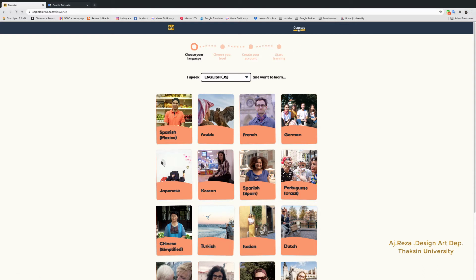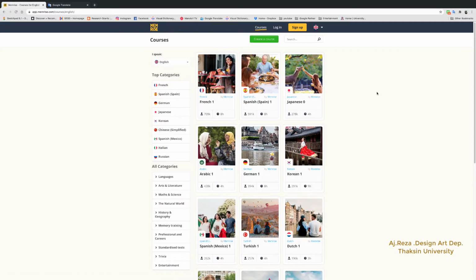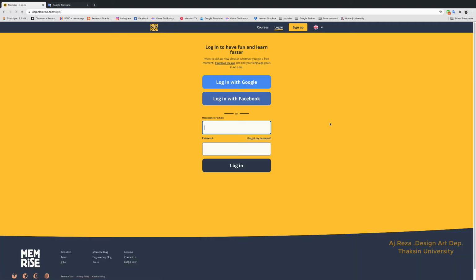Here, go to the courses, and then you do login. In login, you can choose with your Google or Gmail account. You can use your Facebook, or you can just give a new email address.